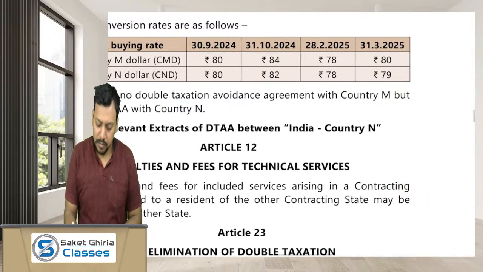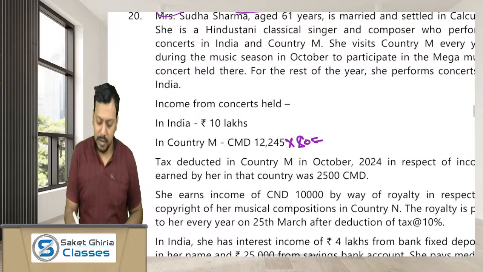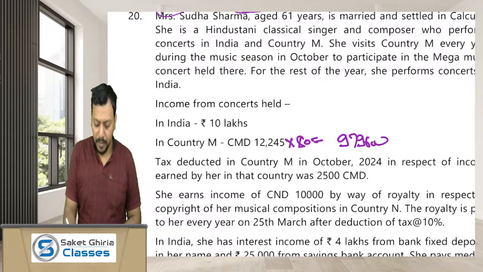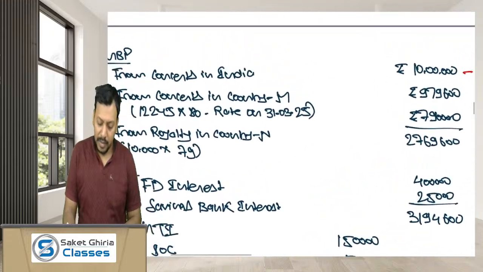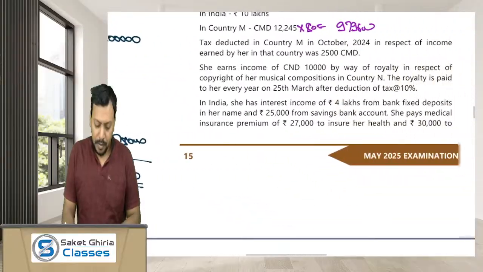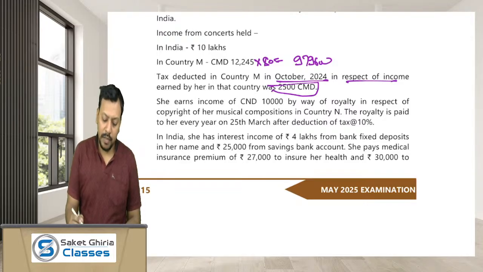TTBR on 31st March 2025 is 80 rupees. So in Indian currency, this PGBP income would be 979,600. So the PGBP income of Ms. Sudha from India is 10 lakh, and from country M is 979,600. TDS made in country M in October 2024 in respect of such income is 2,500 CMT.